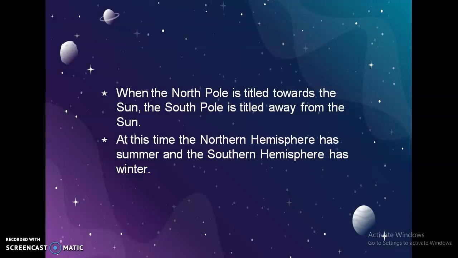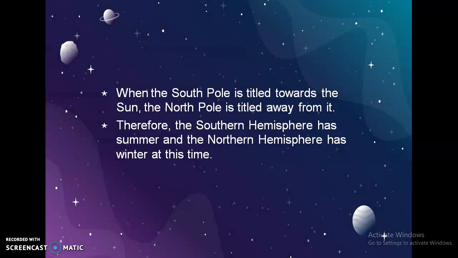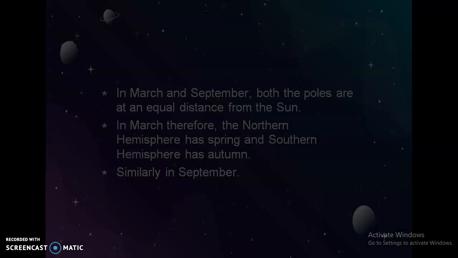Now, when the north pole is tilted towards the sun, the south pole is tilted away from the sun. At this time, the northern hemisphere has summer and the southern hemisphere has winter. When the south pole is tilted towards the sun, the north pole is tilted away from it. Therefore, the southern hemisphere has summer and the northern hemisphere has winter at this time. This cycle completes and the seasons change timely.